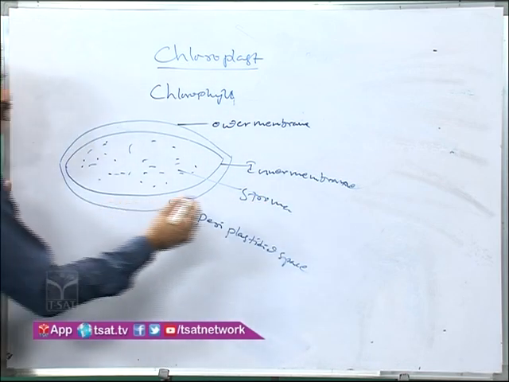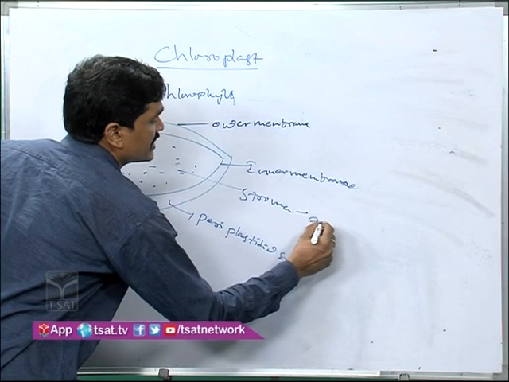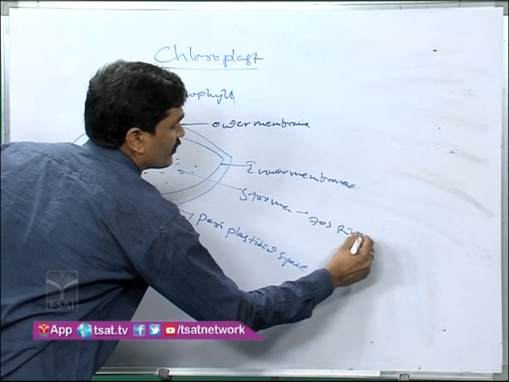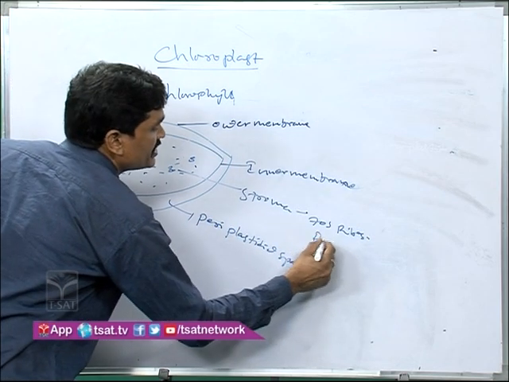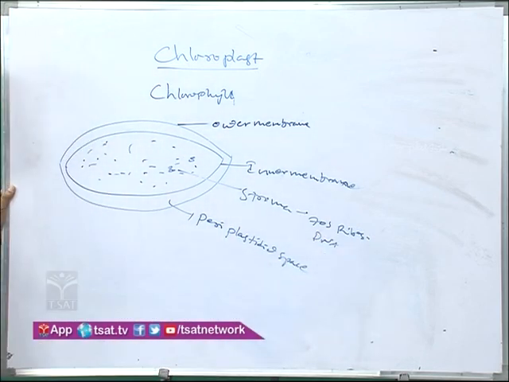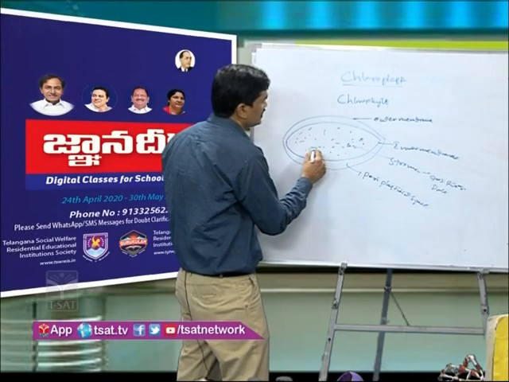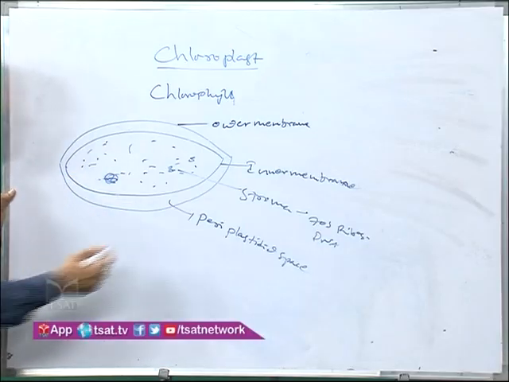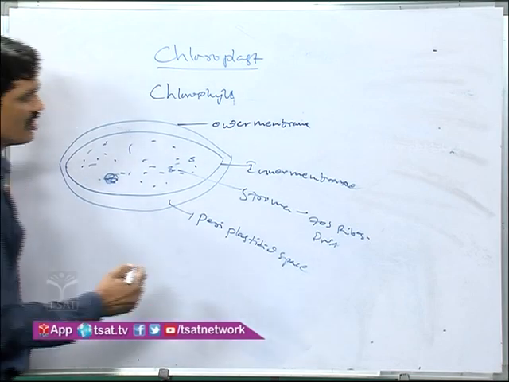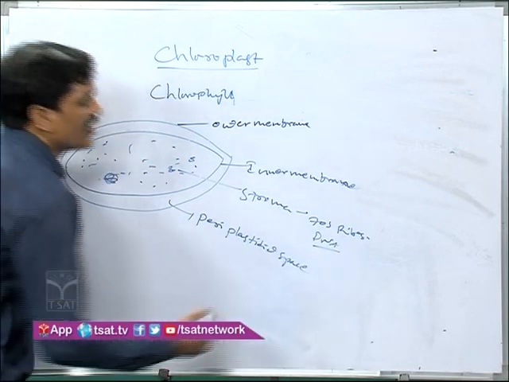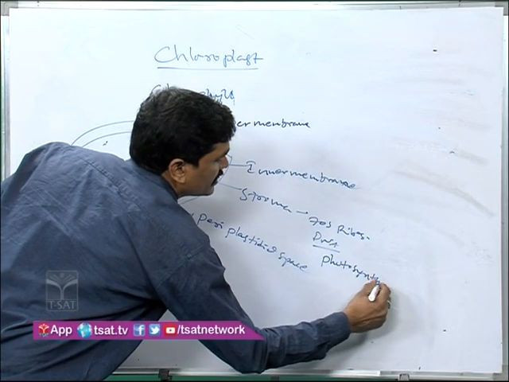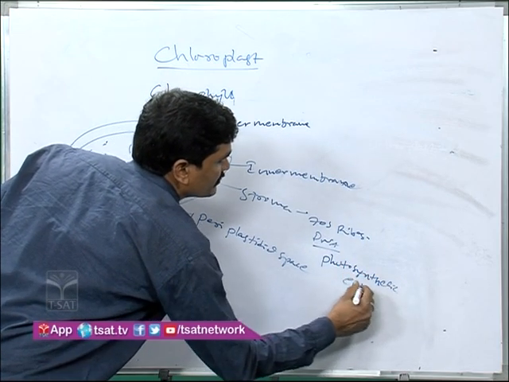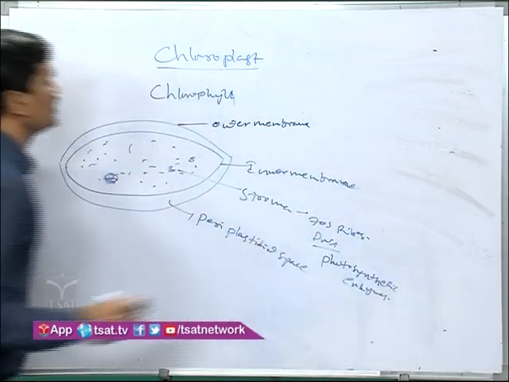The stroma contains 70S ribosomes, and it also contains DNA. That's why they are called self-autonomous cell organelles. They can divide themselves. Photosynthetic enzymes are also present in it.